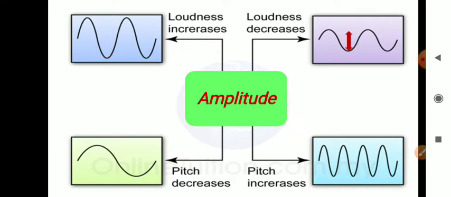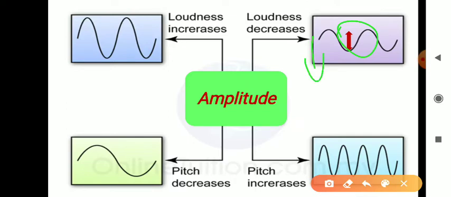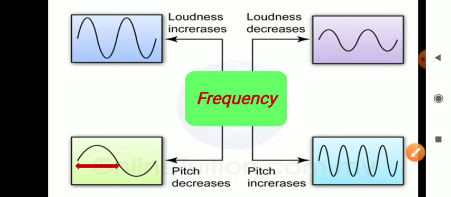And if the amplitude is low, the loudness or noise will also decrease. Regarding frequency, as in this picture you can see the distance between consecutive waves is large, which means the pitch is decreased and the number of waves is also decreased, so the noise is low and the pitch is also low.